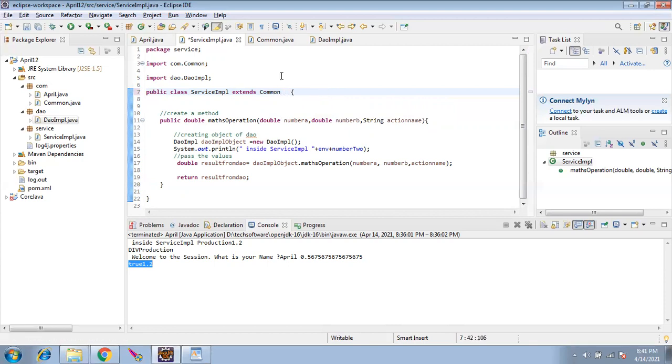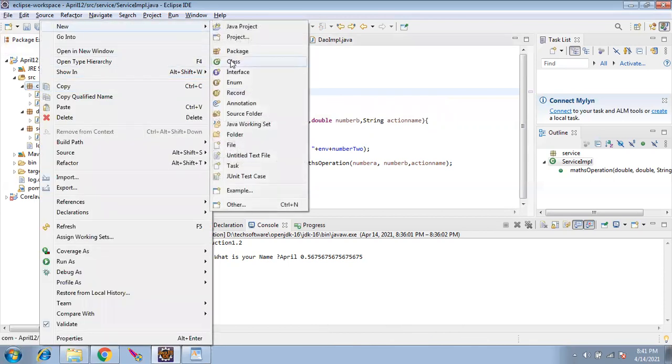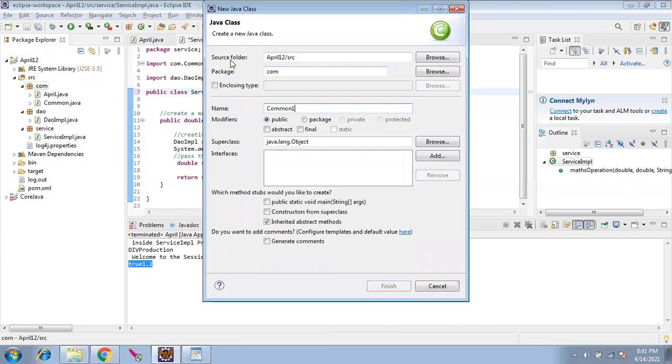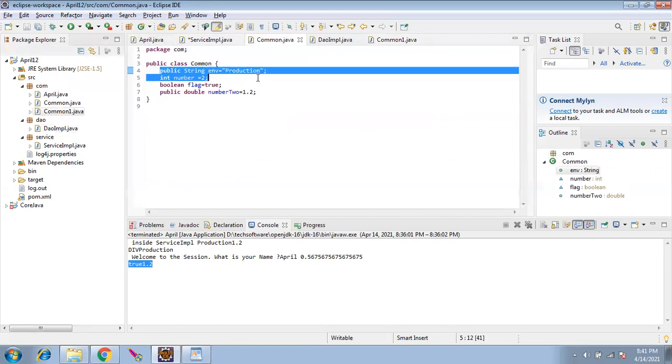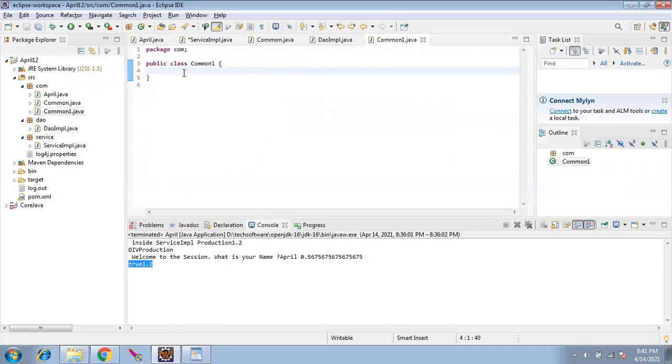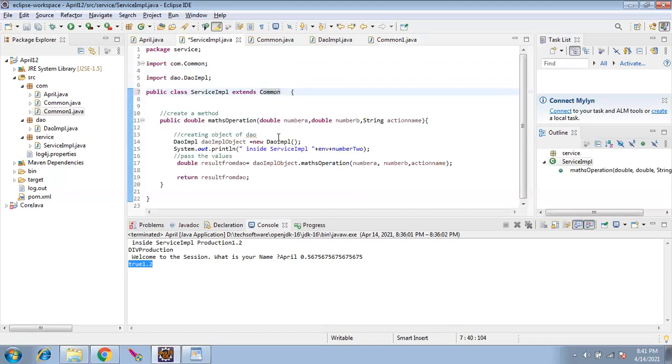Rajesh, I'm not asking that one. We can create one more common one, like class Common one, and we can use this in the service implementation, right? By using the extend keyword. Yes, I'll change it. So in service I can extend common one, and in DAO I can still extend common. Is this what you are asking?